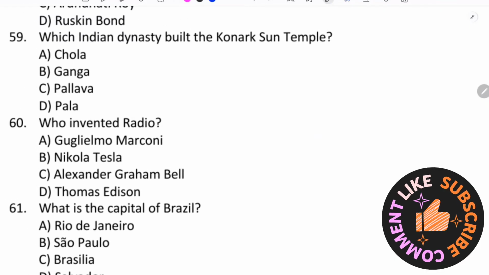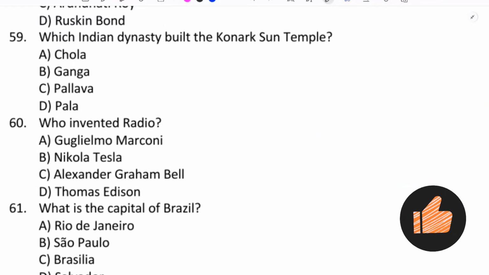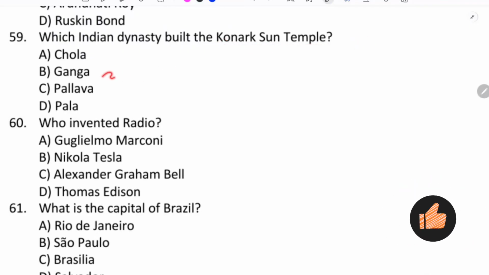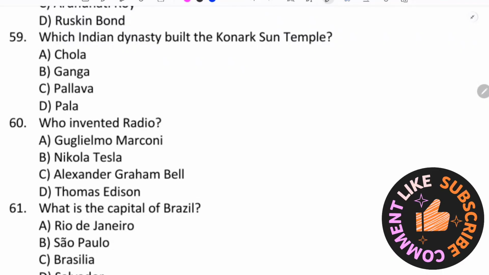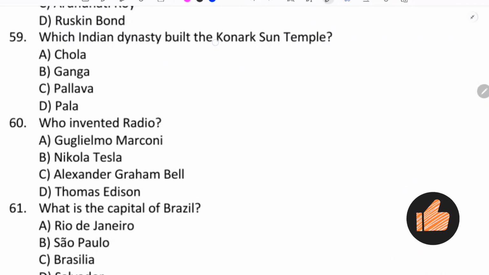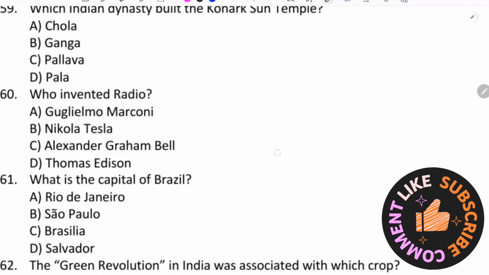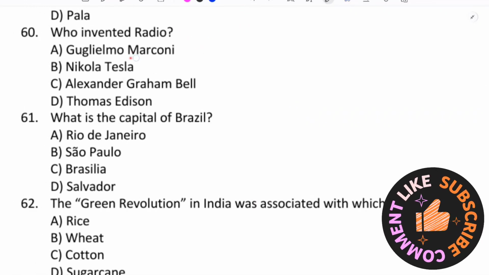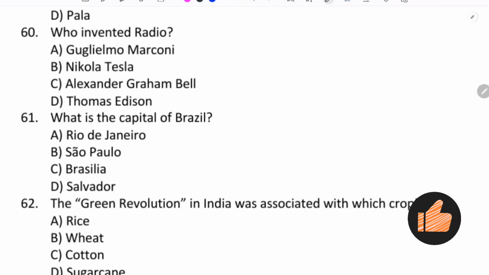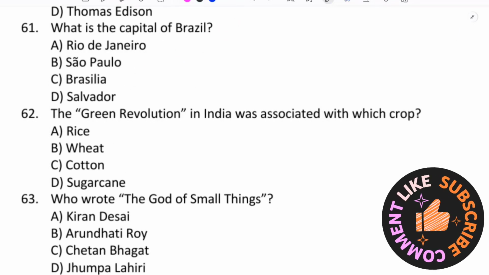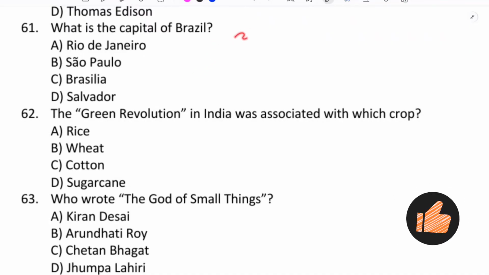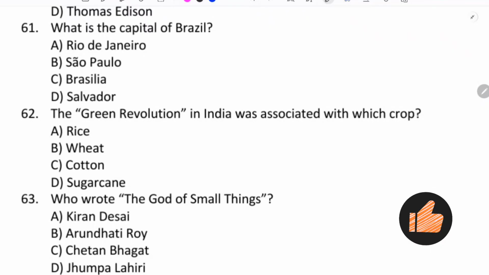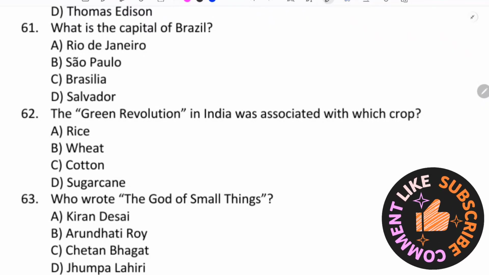Which Indian dynasty built the Konark Sun Temple? Ganga. Who invented radio? Radio, Marconi. It is Marconi. What is the capital of Brazil? Capital of Brazil, Rio de Janeiro.